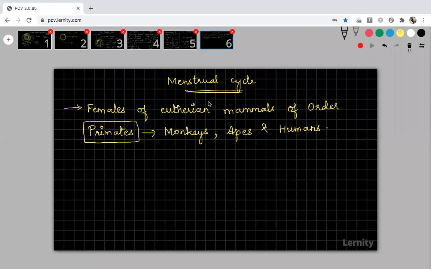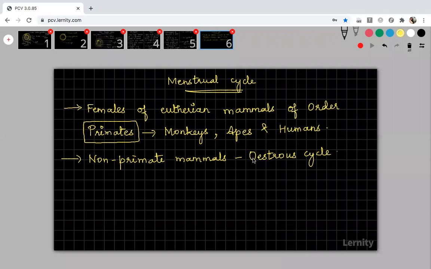Okay. So menstrual cycle occurs in the females of eutherian mammals of order primates like monkeys, apes, and humans, right? Now, in non-primate animals, we know this menstrual cycle will not happen. Non-primate means those animals which are not primates. So non-primate mammals, instead of a menstrual cycle, will have a cycle called the estrous cycle. They do not have menstrual cycle, they have estrous cycle.